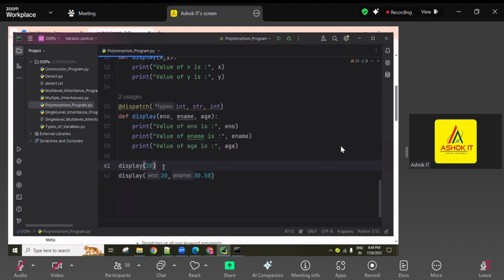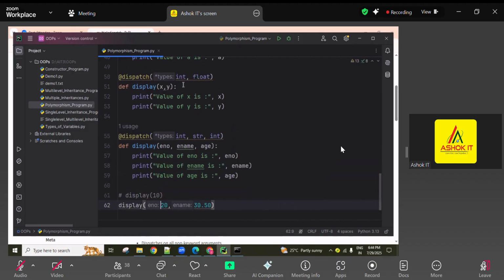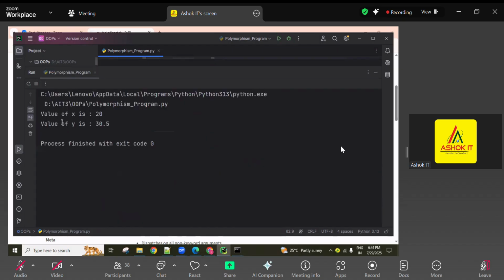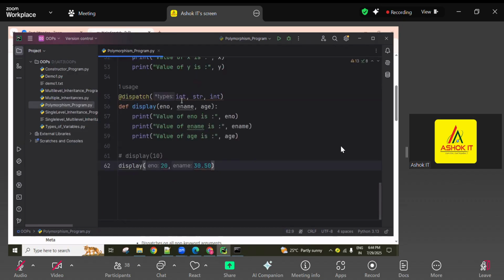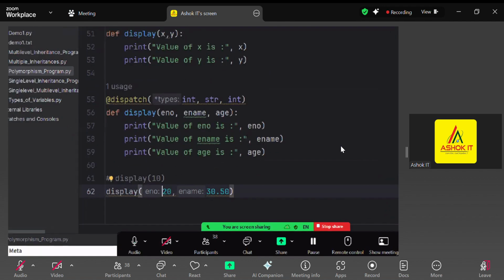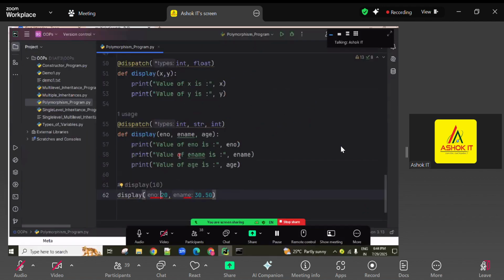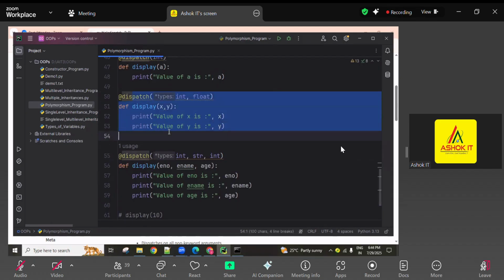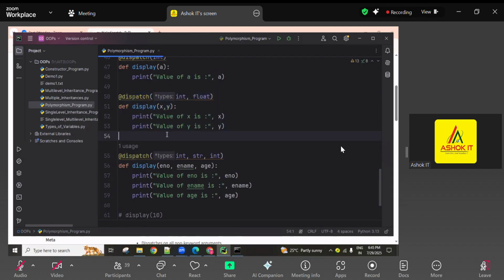So this one I'm commenting, so now dispatch of types. Now check it here: the value of x is 20, the value of y is 30.5. So this signature is working. Even though it looks like E number, E name, like that, but it's working. Which one? This one is working.